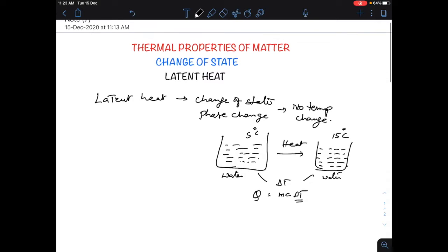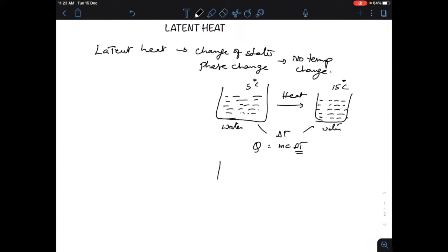Now let us see, if I have 1 gram of ice at 0 degrees centigrade, and now I am heating it, so 1 gram of water at 0 degrees centigrade.